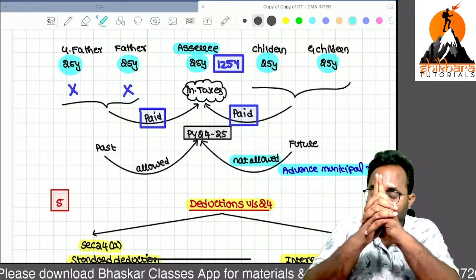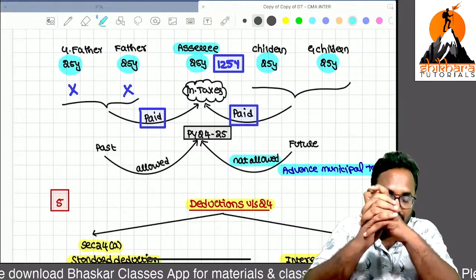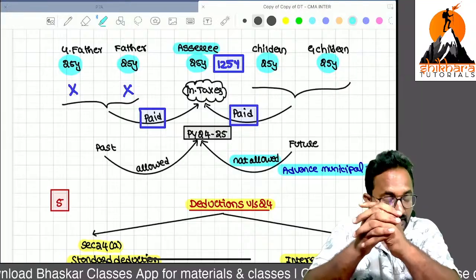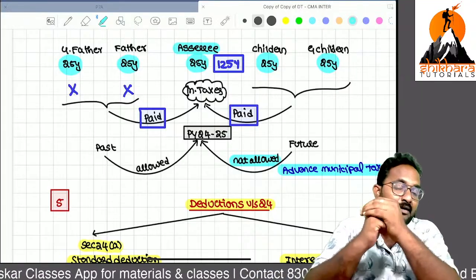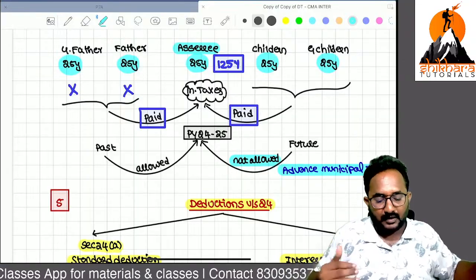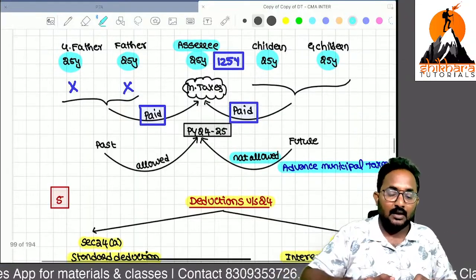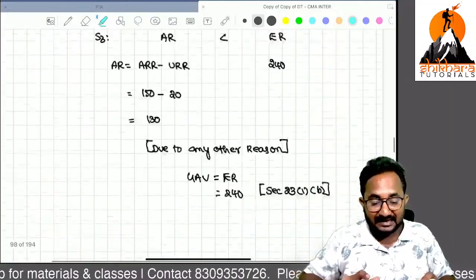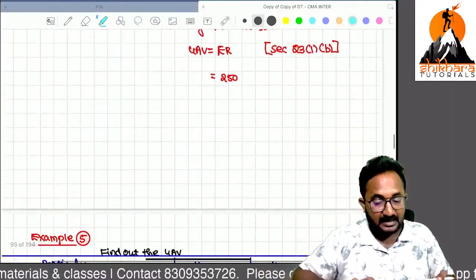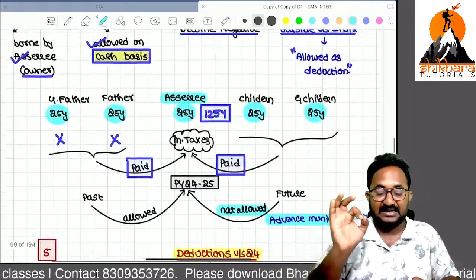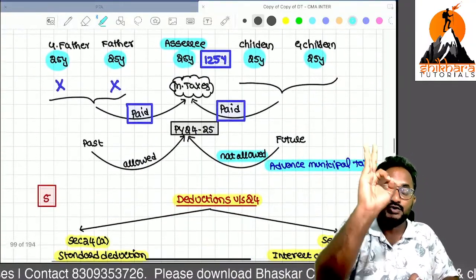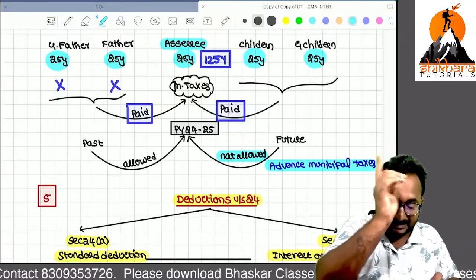If you paid any advance municipal taxes to the municipal tax authorities, you will not get any deduction as municipal taxes paid. Sir, I actually paid. Yes, they will collect it also. But for getting the deduction of municipal taxes, can you tell me which taxes are allowed? The past ones and the present year one. If you are paying for the future, that is not allowed as deduction.